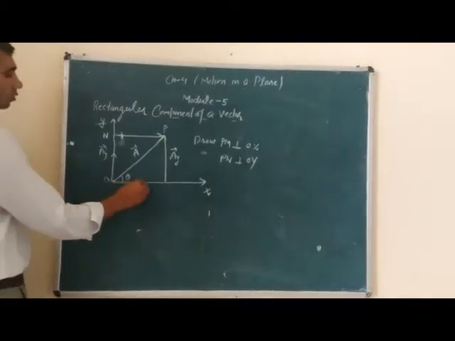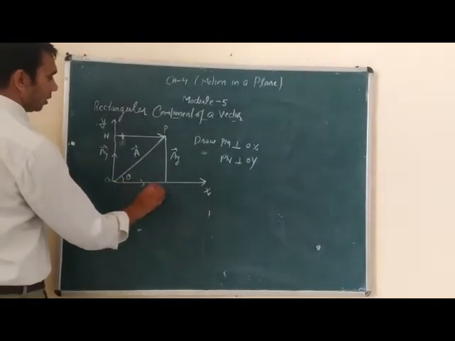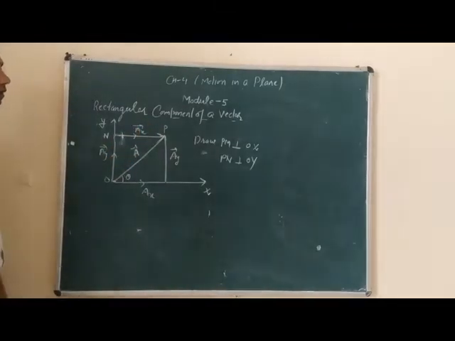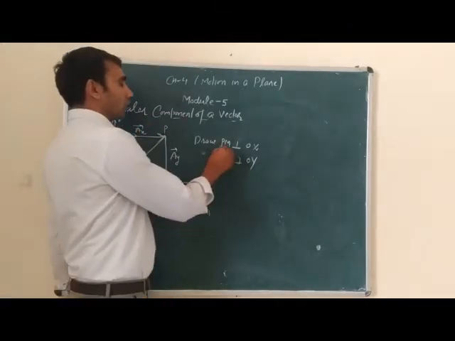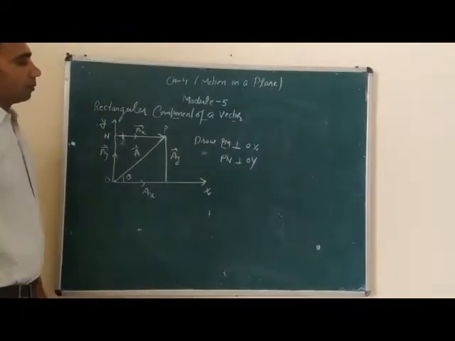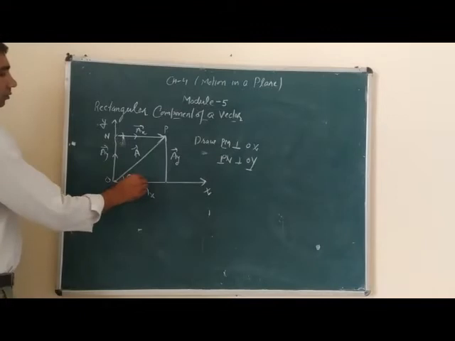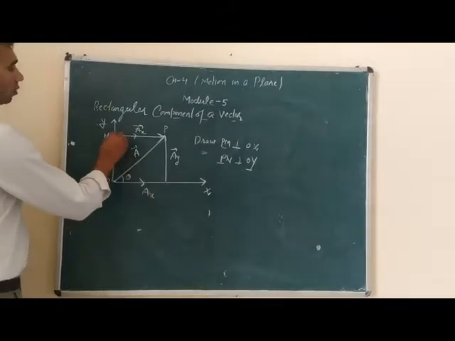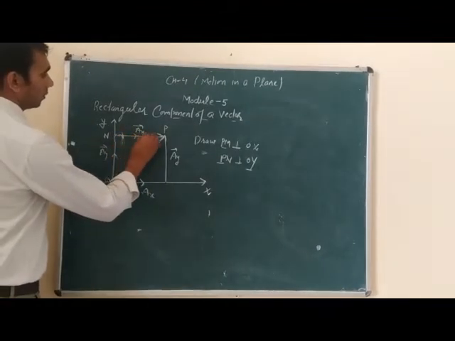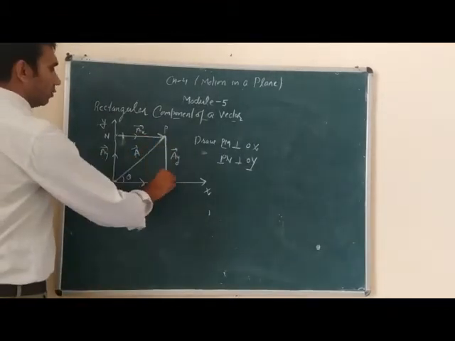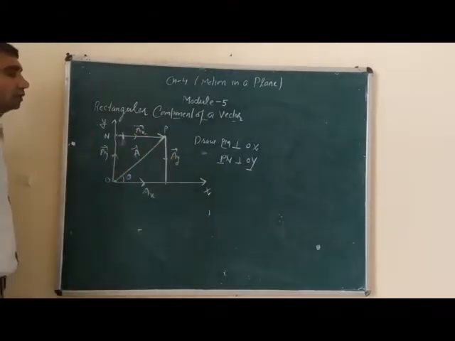This vector is AX, which is equal to this vector, and PM, this vector, is equal to AY.